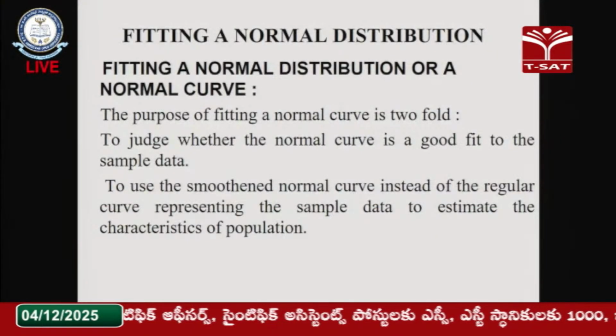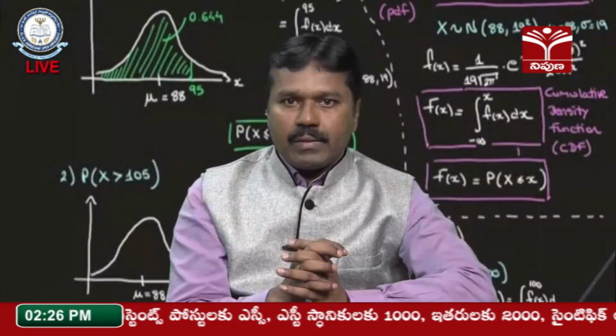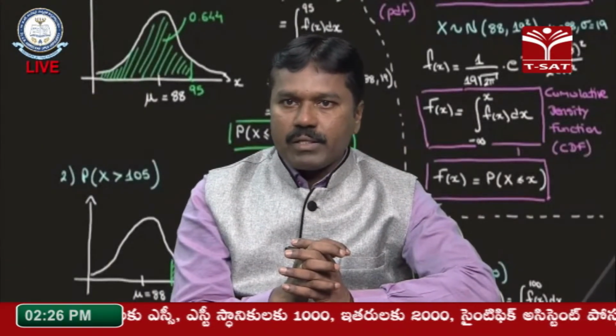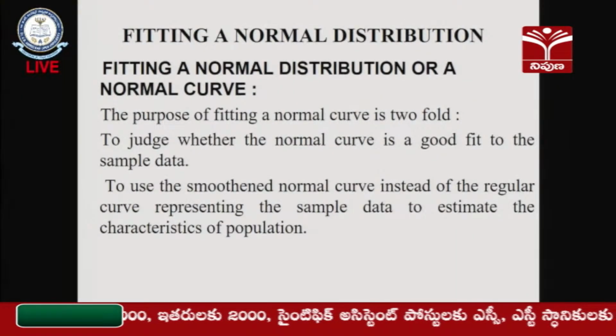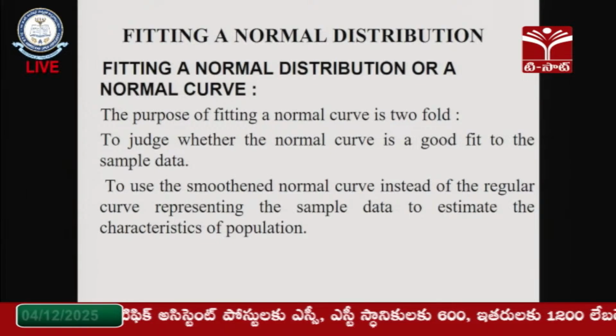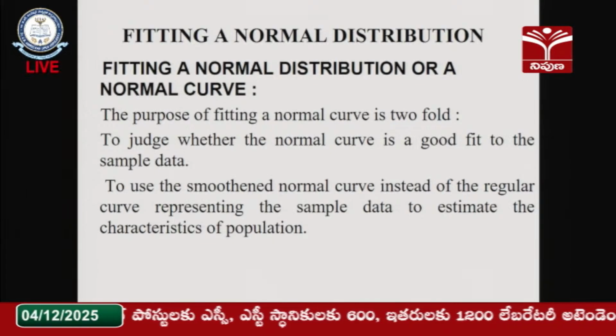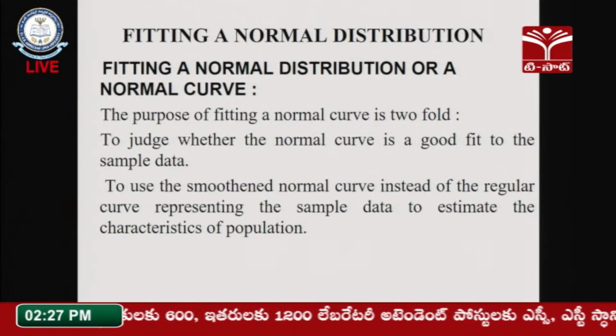Okay, so the normal curve plays a vital role because we need to study the nature of the curve. The purpose of fitting the normal curve is twofold: to judge whether the normal curve is a good fit to the sample data, and to use the smoothened normal curve instead of the regular curve representing the sample data to estimate the characteristics of the population.